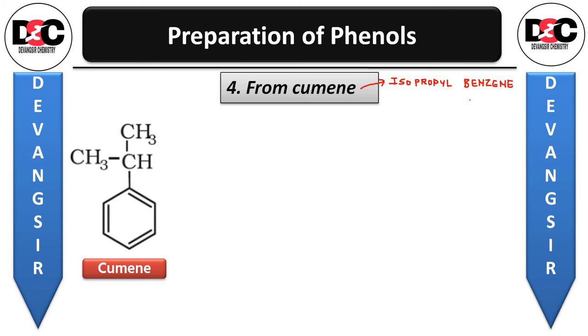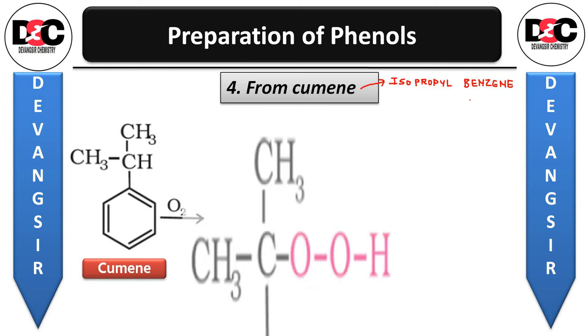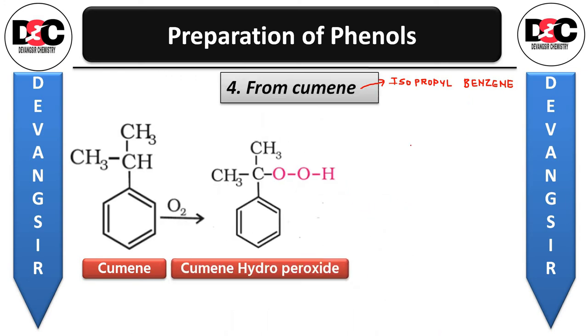Isopropyl benzene or cumene is oxidized in the presence of air to cumene hydroperoxide. See here, what they have done is added 2 oxygens in between, nothing else. You can see these 2 oxygens and then hydrogen. So in the presence of air, cumene has been converted into cumene hydroperoxide.